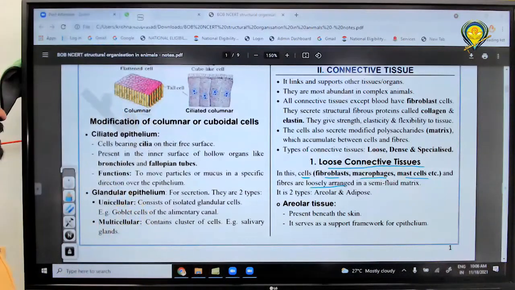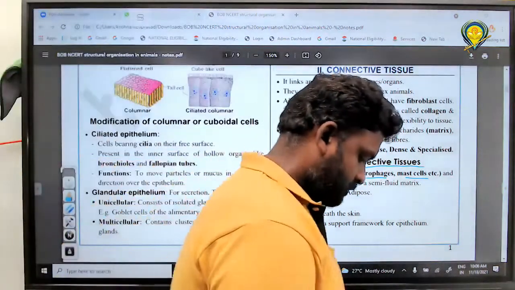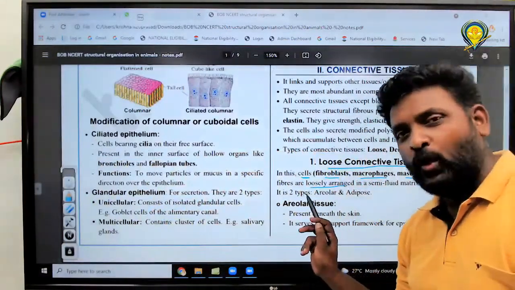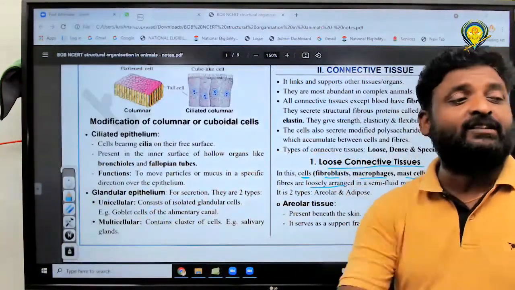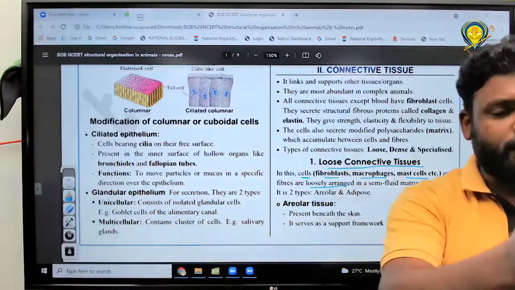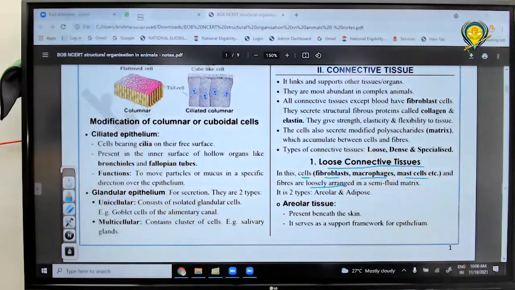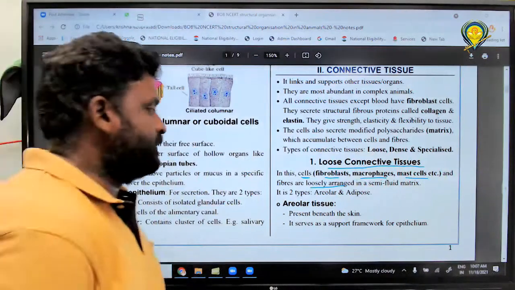Cells are loosely arranged. Hence it is called loose connective tissue. Please read it. Okay. Very good.